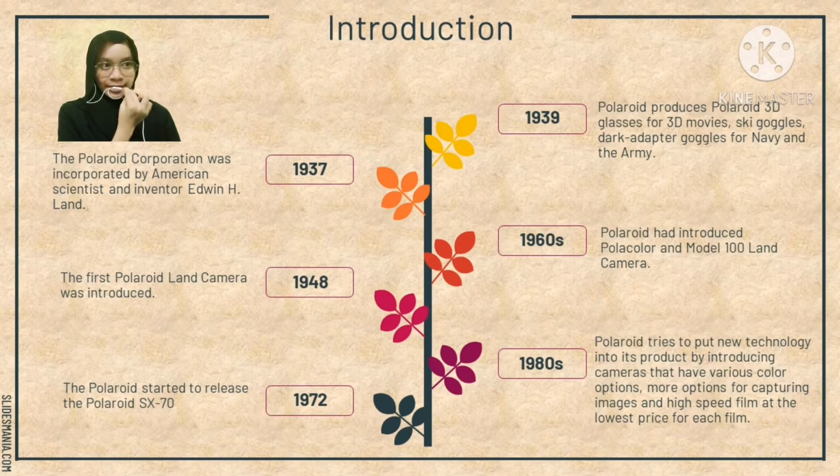In 1960, Polaroid introduced Polacolor and the Model 100 lens camera, the first instant color film and the first fully automatic pack film. In 1972, Polaroid started to release the Polaroid SX-70, one of the most popular cameras of the Model 100 lens camera line. In 1980, Polaroid faced a long decline that led to bankruptcy in 2001. During this time, Polaroid also tried to put new technology into its products.